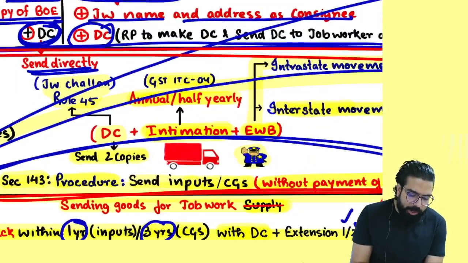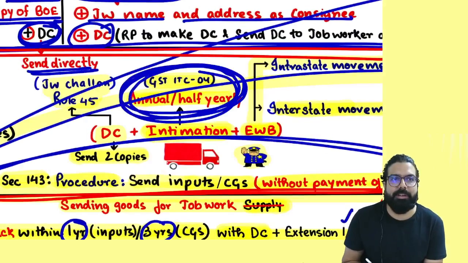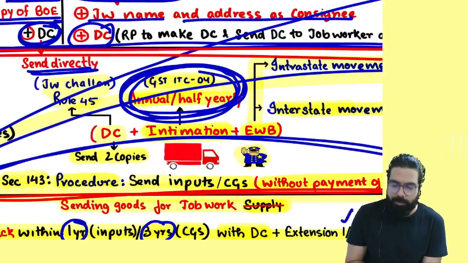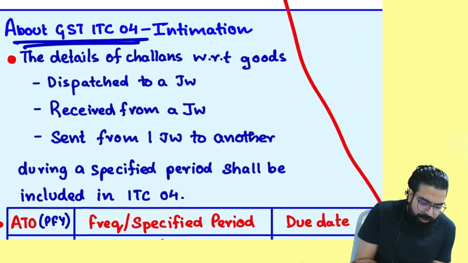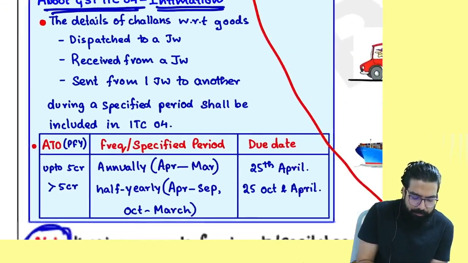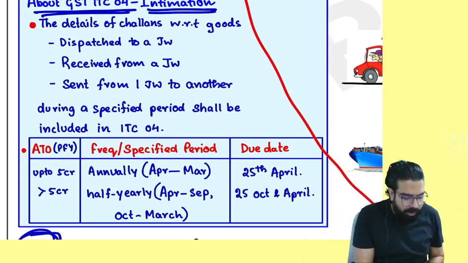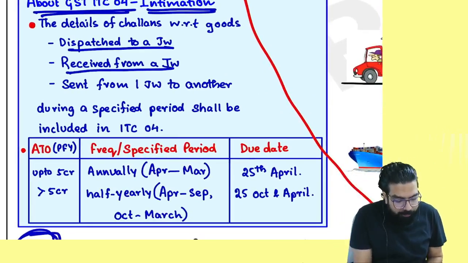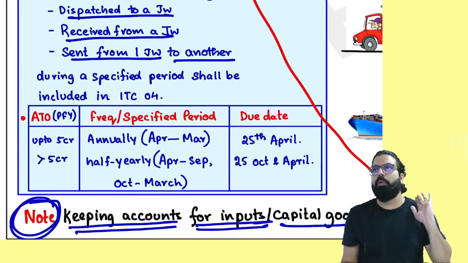Sir, when you are sending goods, you should also go online and make an intimation half yearly or annually. What is GST ITC 04, the intimation? In the intimation, what will you put? The goods you have sent for job work, the goods you have received back from job work, and the goods you have sent from one job worker to another job worker. All details should be provided.